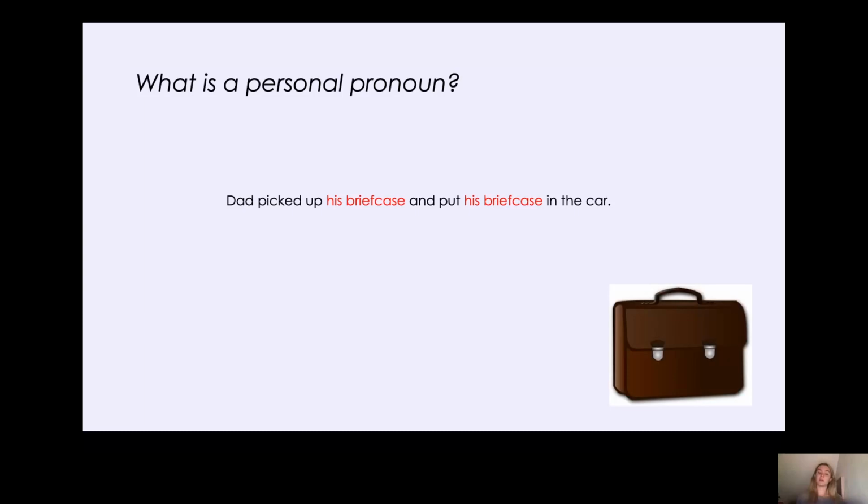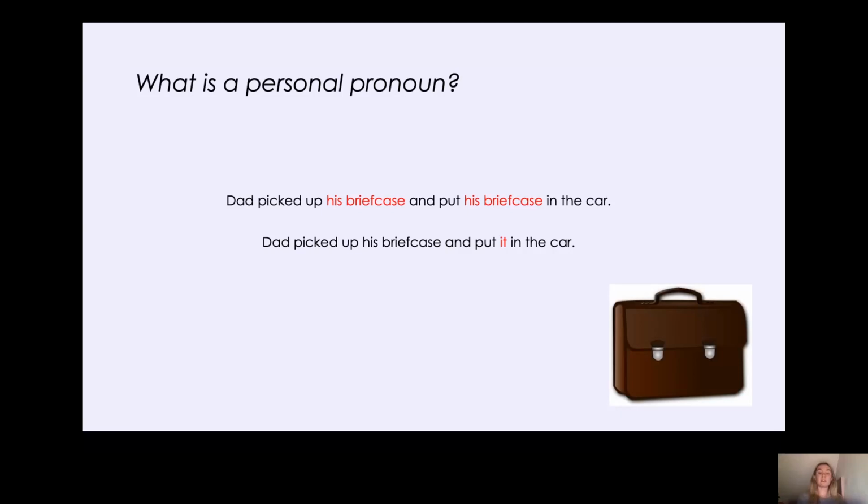So we can say Dad picked up his briefcase and, but we need an object personal pronoun to replace his briefcase. What could we say? Well, his briefcase isn't a girl and it isn't a boy. So what could we say? We could say Dad picked up his briefcase and put it in the car.